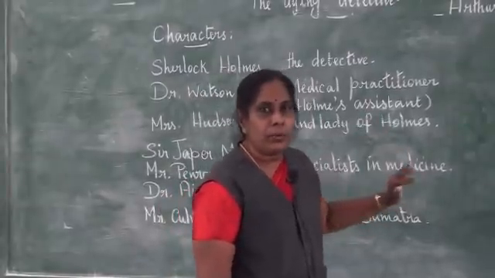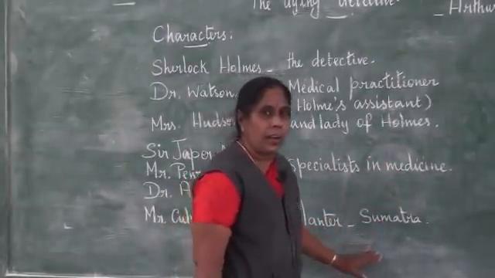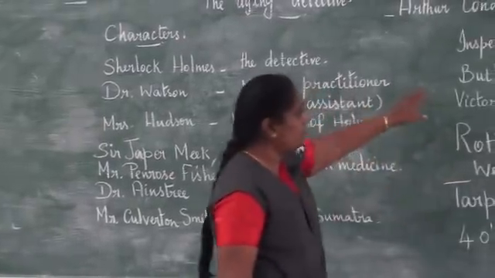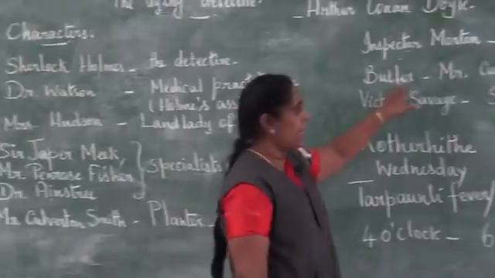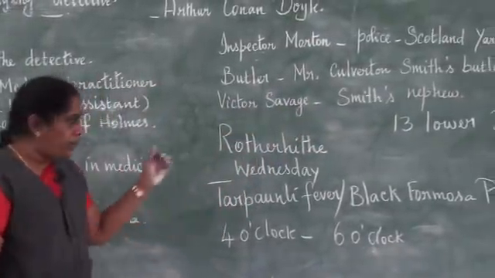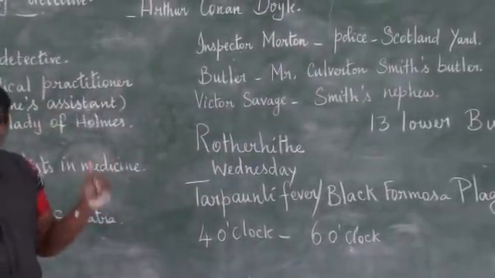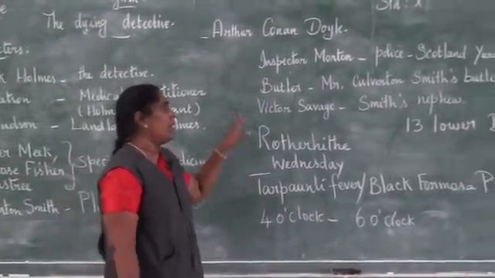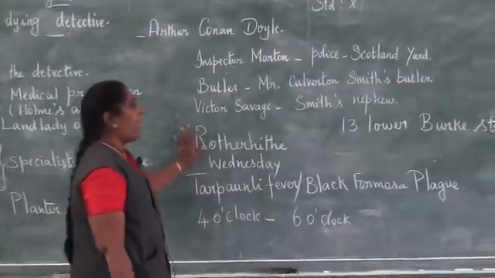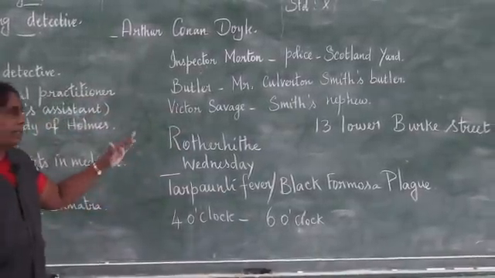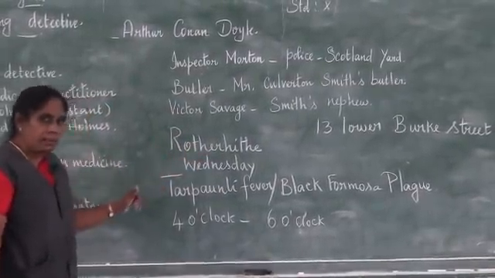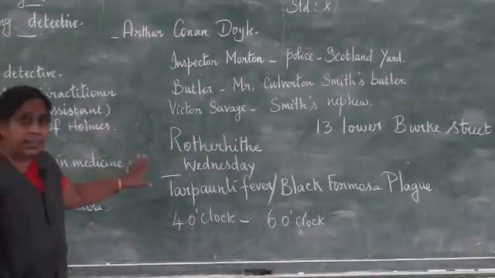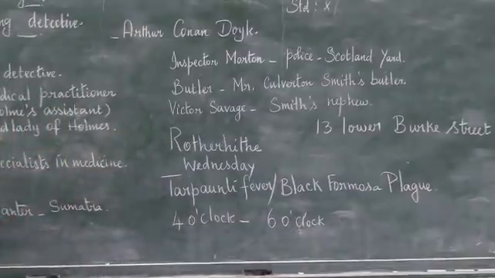Then after the 2 hours are over, at 6 o'clock he sends Watson to Culverton Smith's place at 13 Lower Burke Street to bring him, and not to bring him along with him, but to come before him, to reach his place before him. So somehow he pleads with him and he gets his permit, he agrees, and then he comes back. Then he locks him in one of the rooms, and then here you see Culverton Smith, what did he do?